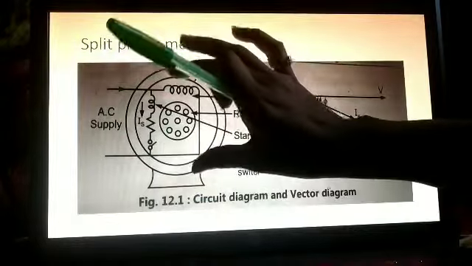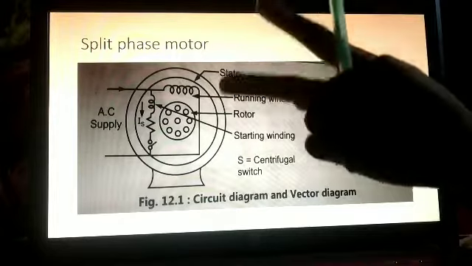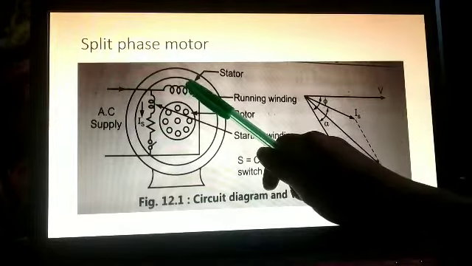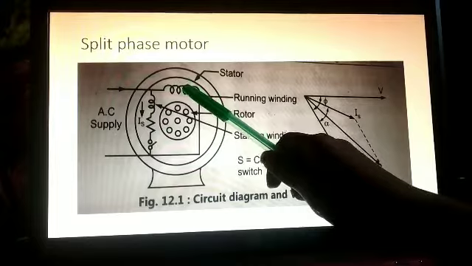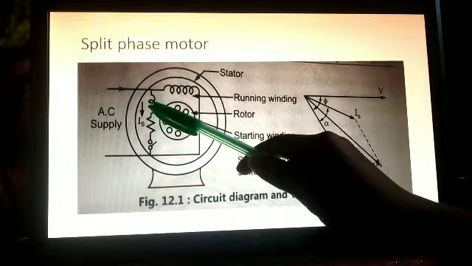In the construction, in the stator part, we have two windings. In the stator, there are two windings. One is the main winding, or it is called the running winding, and the second one is the starting winding, or it is called the auxiliary winding.